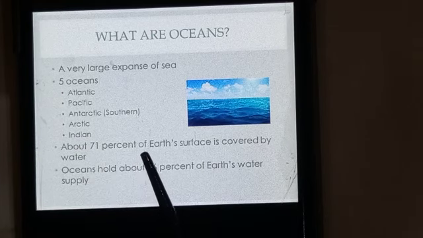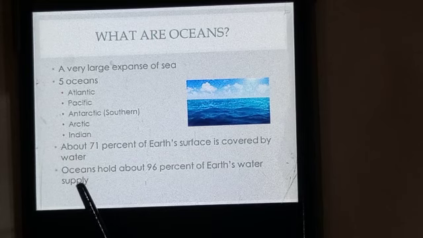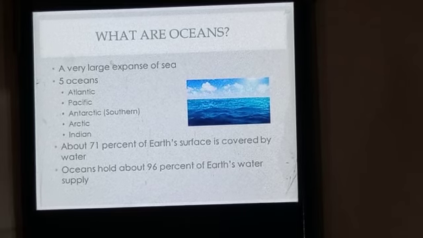About 71% of Earth's surface is covered by water. Oceans hold about 96% of Earth's water supply.